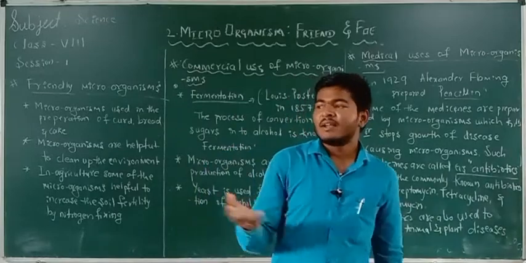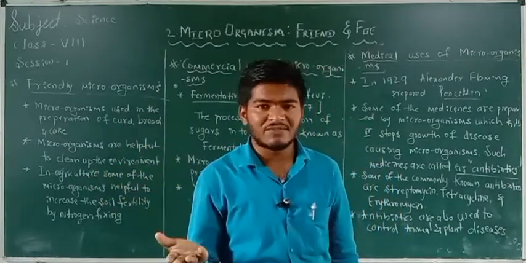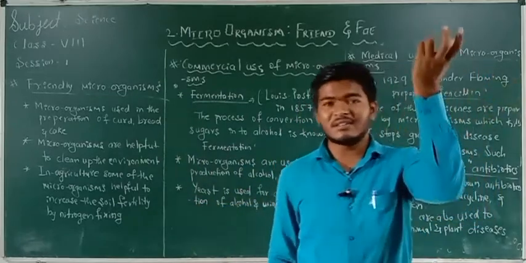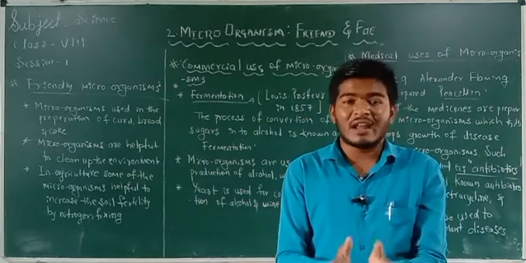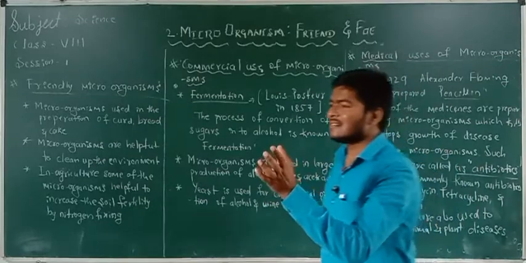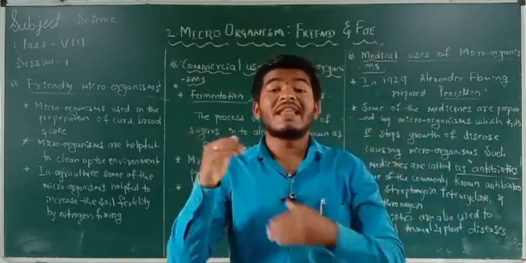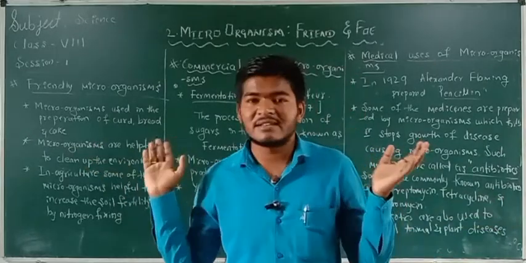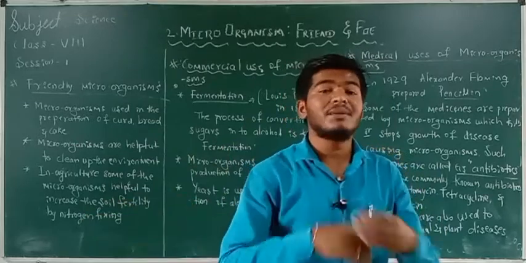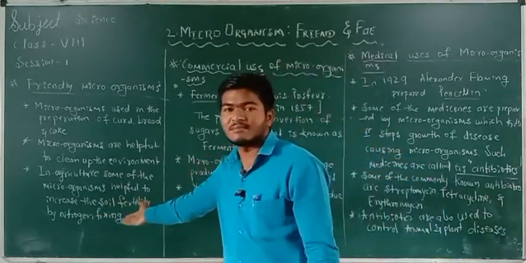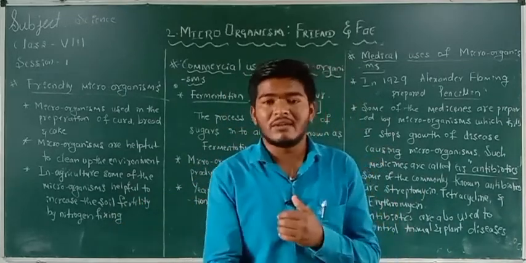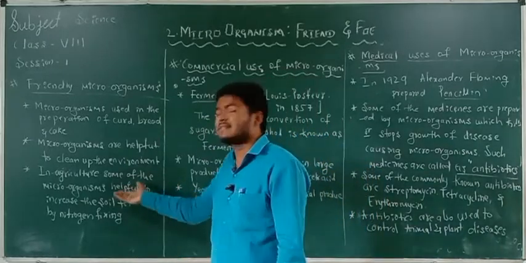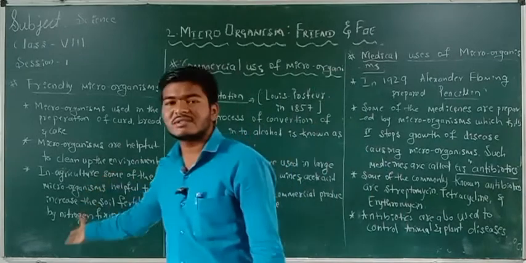As you were told already, some of the bacteria present on the earth surface utilize the nitrogen present in the atmosphere and provide that nitrogen to the soil, because plants don't have the capacity to absorb nitrogen directly. So these bacteria are helpful for nitrogen fixing, and the waste green things on the earth surface get converted into manure by the microorganisms, which decay that material. In agriculture we get good manure, and it also increases the fertility of the soil. These are the common uses of microorganisms.